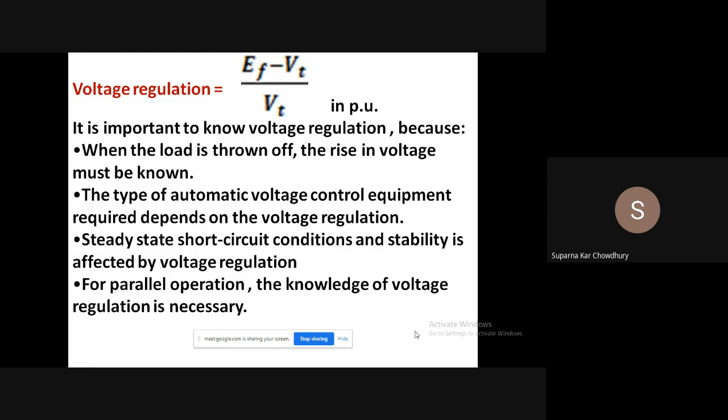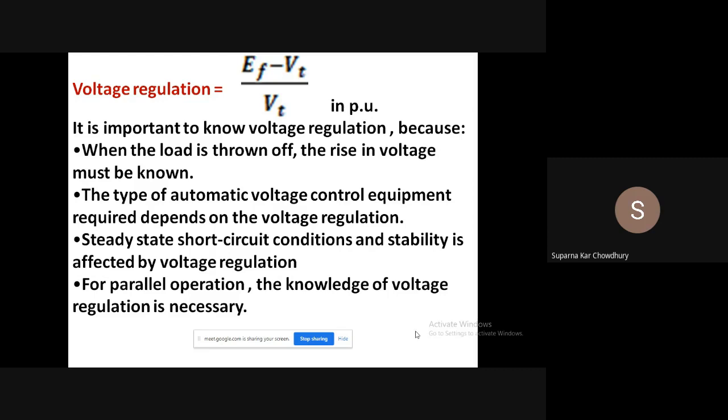But in case of synchronous machine, the voltage magnitude of VT, whether it will be less than EF or greater than EF, depends on the power factor of the load. Because the nature of the armature reaction, whether it is magnetizing or demagnetizing, depends on the power factor.